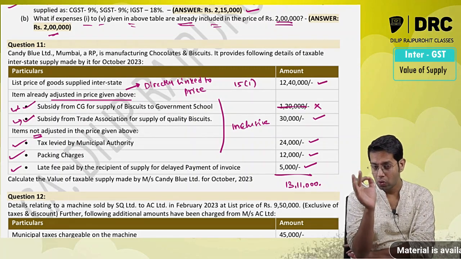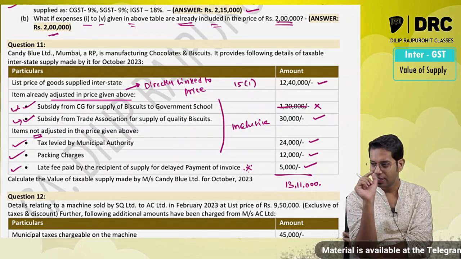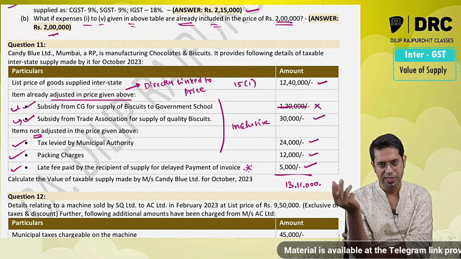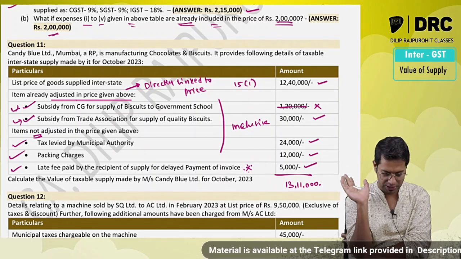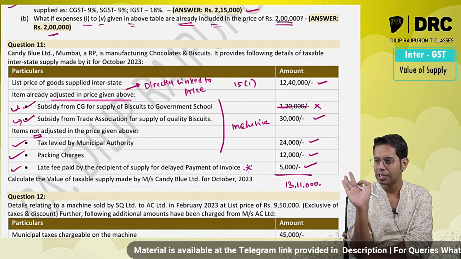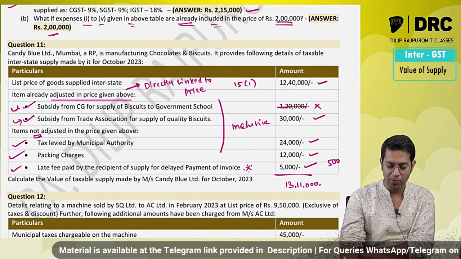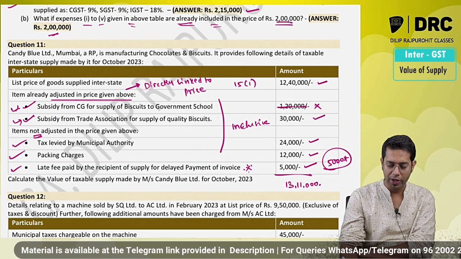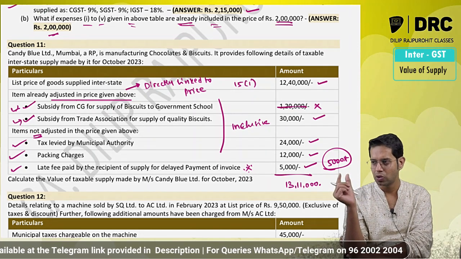Now one important note for this late fees: because the question is silent, write a note telling it is assumed that the late fees is exclusive of GST. It is assumed that the GST amount is not included in the late fee, therefore the entire 5,000 rupees is added. Normally if nothing is given, you are required to exclude that GST amount and add only the net amount.